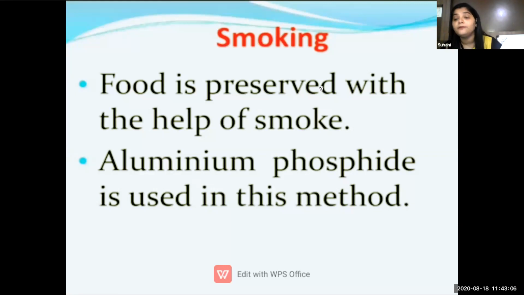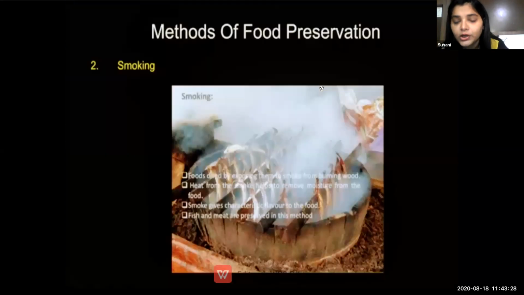So the second method we have learned is smoking, and with the help of aluminum phosphide we can preserve our food. This is the picture of smoking, students.